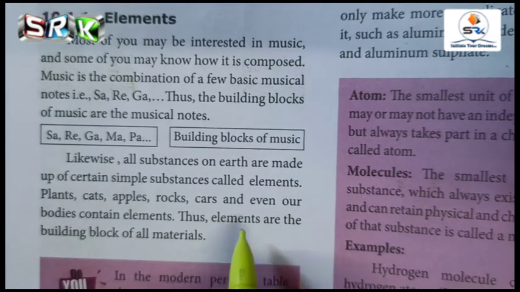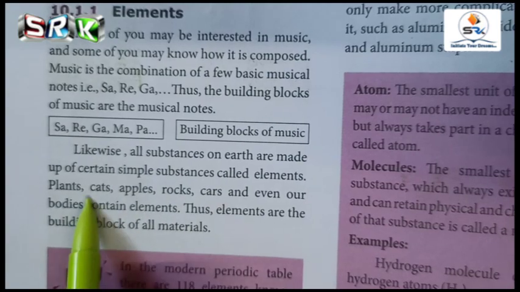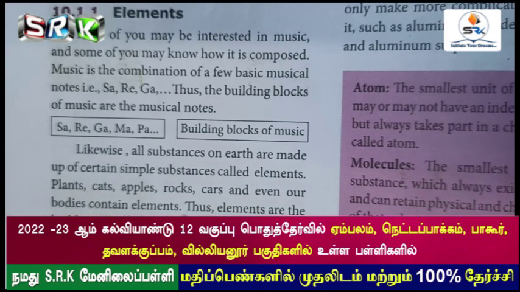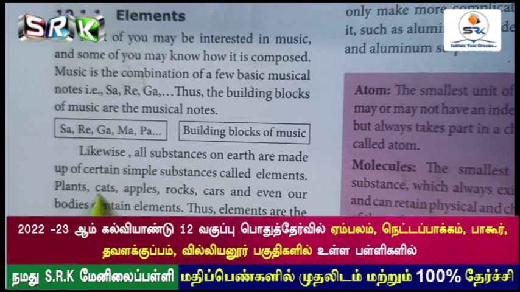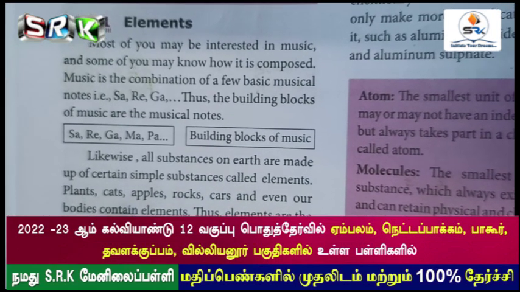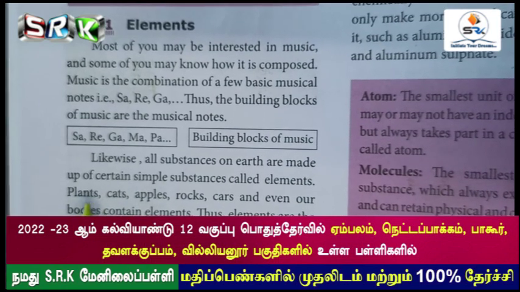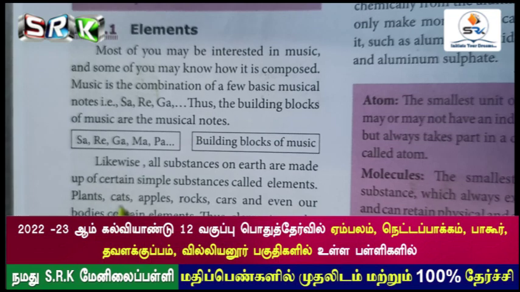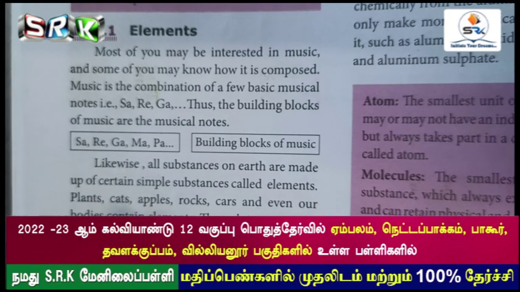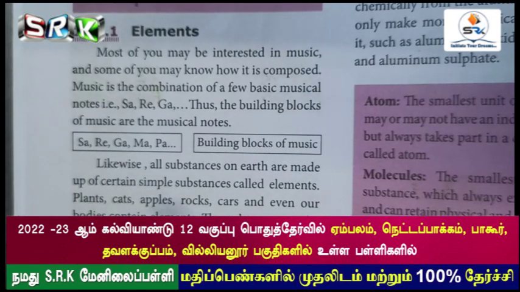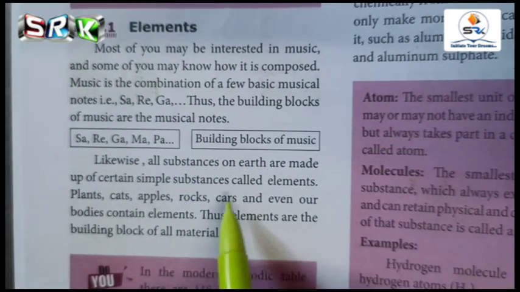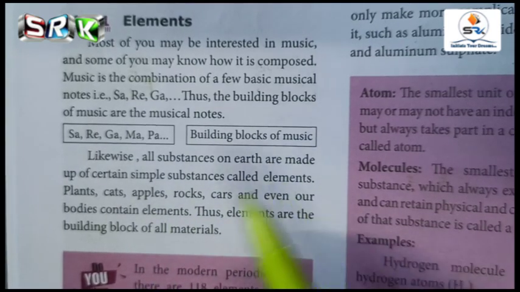How are they the building blocks of all materials? The examples given are plants, cats, apples, rocks, cars, and even our bodies contain elements. Plants means what are all the elements present in plants? Nitrogen, phosphorus, and potassium. In short, we can call it NPK. So these elements are essential for plant growth. Likewise, cats, and we will compare with our human bodies also. For an organism, these four elements are essential: carbon, hydrogen, oxygen, nitrogen. Likewise, rocks will contain silicon, potassium, etc.